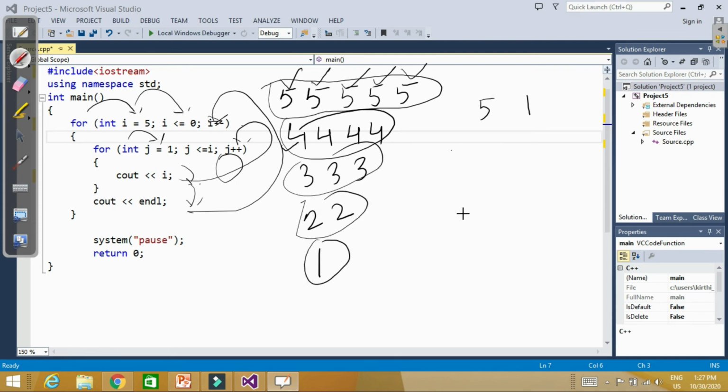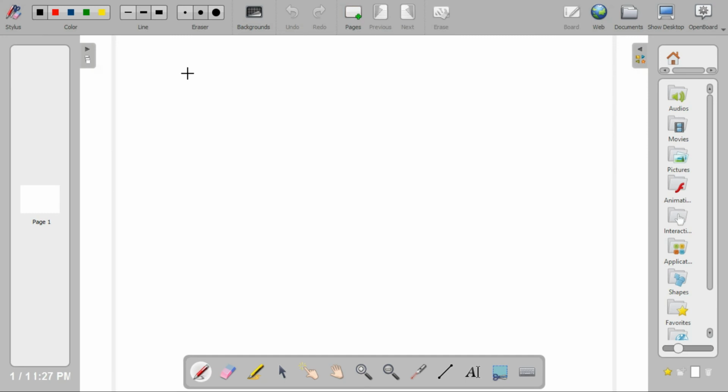So this is how we can print a decreasing pattern and an increasing pattern with the help of nested loops. So this is how we have discussed nested loops till now. Now let's take a practical, real life example. Let's say I have 5 students, and the number of subjects is 3. I want to print 5 students' marks in 3 subjects.